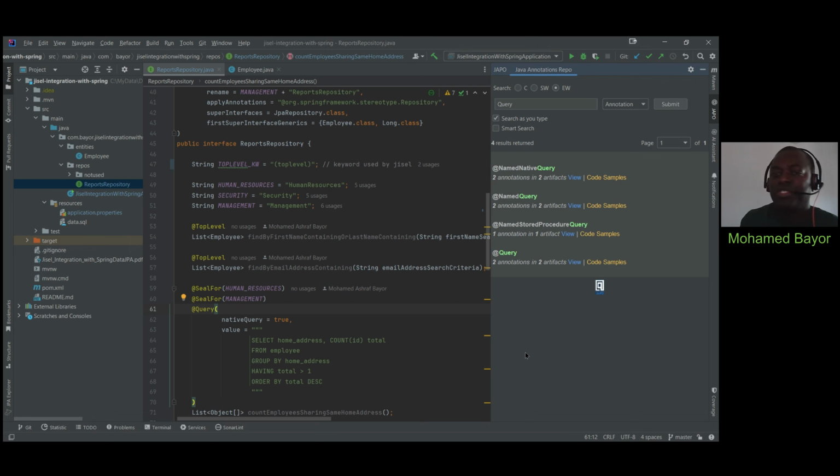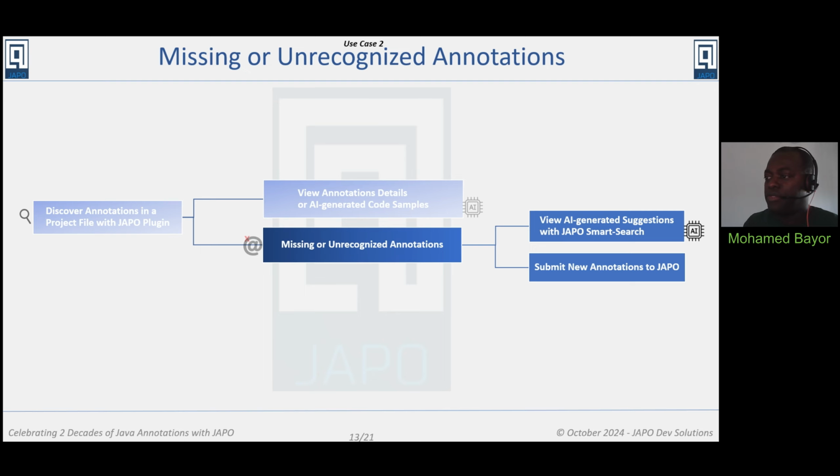Now that we just saw the case of match found, like you entered something and then that annotation exists in JAPO database and then it's returned with code samples and detailed information. What happens if the annotation we entered doesn't exist either in JAPO database or doesn't exist at all in Java? That will take us to the second use case.